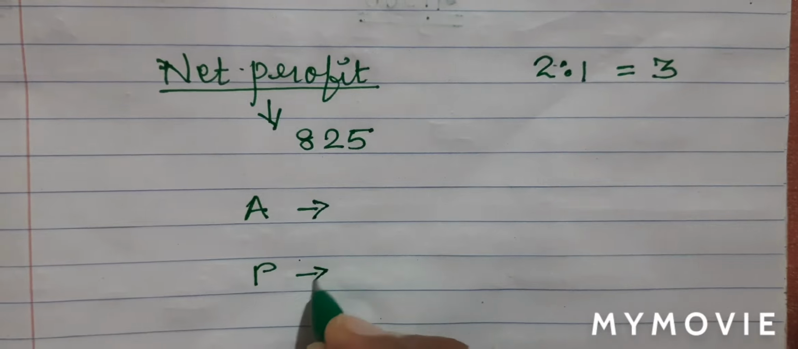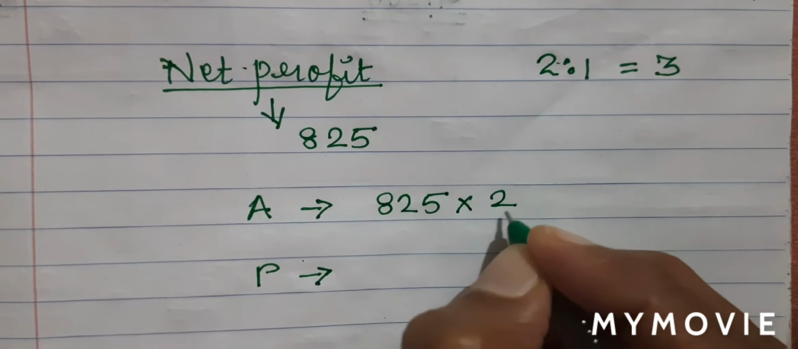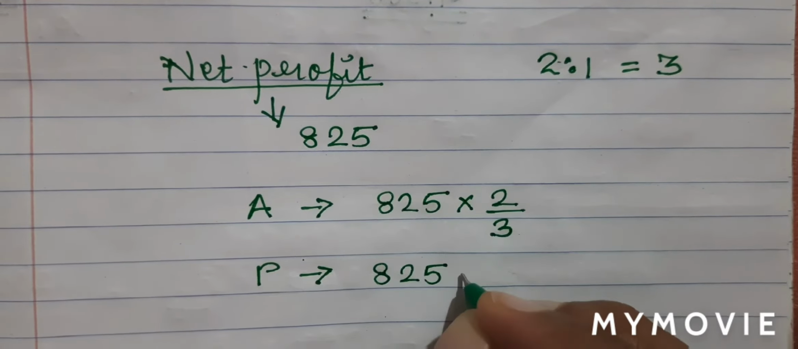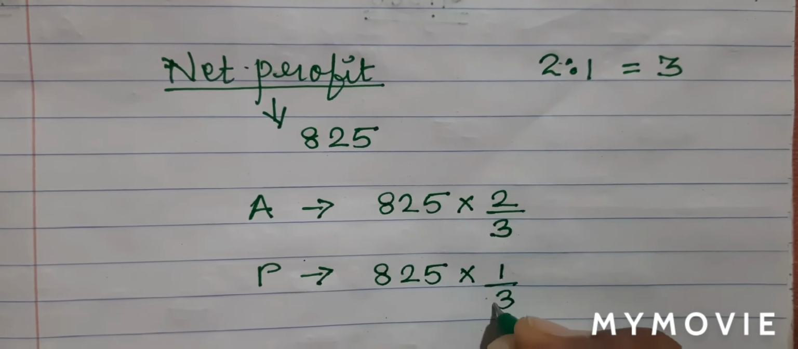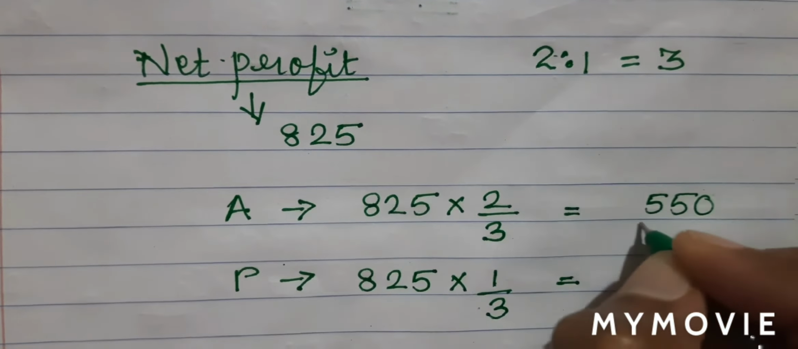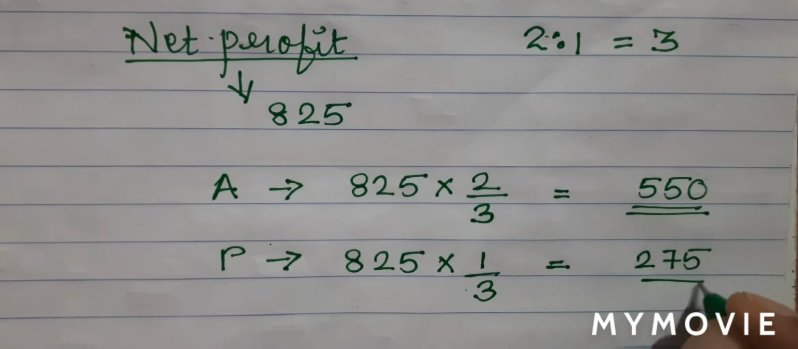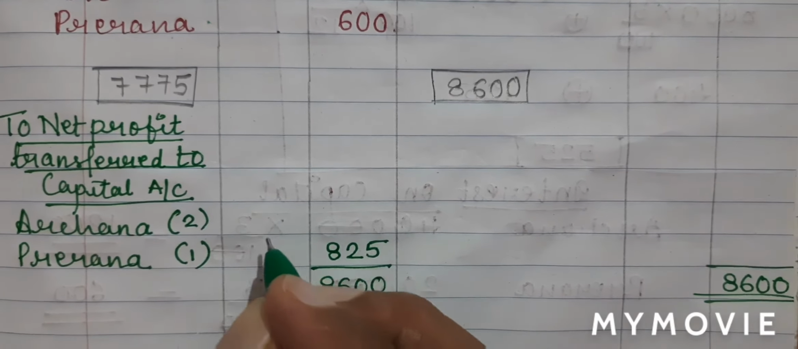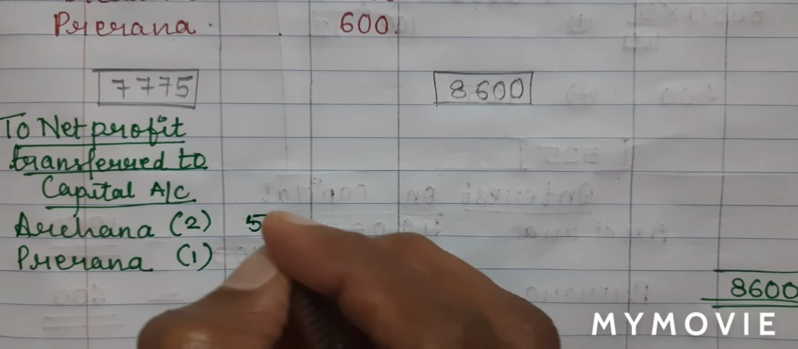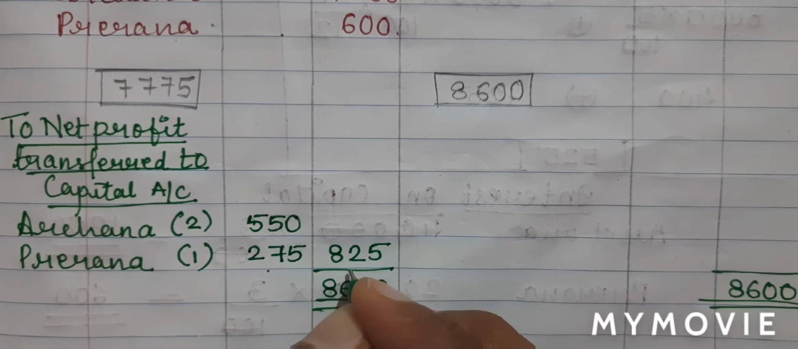So let us calculate it for both the partners. So 825 multiply by 2 upon 3, and for Prerna I'll do 825 multiply by 1 upon 3. So when I do the calculation, I will get an amount of 550 rupees for Archana, and for Prerna I'll get an amount of 275. We will now write the calculation amount in the inner column. Archana was 550 and Prerna was 275. So the total of it is 825.